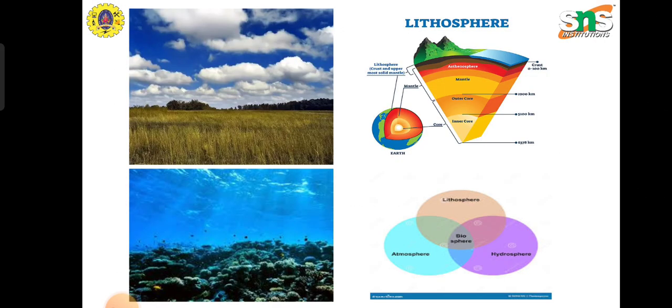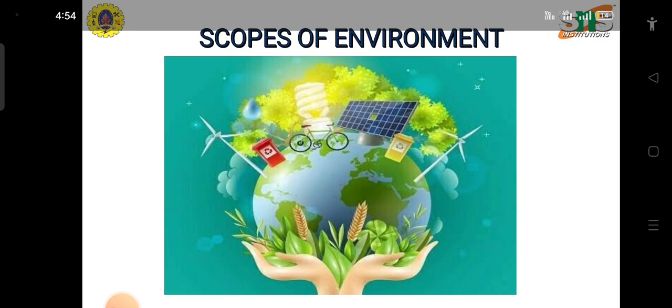The lithosphere and the troposphere. There are layers of the lithosphere: the crust, the mantle, the outer core and the inner core, at depths of 0 to 100 kilometers, 2,900 kilometers, 5,100 kilometers, and 6,376 kilometers. The lithosphere, biosphere, hydrosphere and atmosphere affect the environment. And the scopes of the environment.